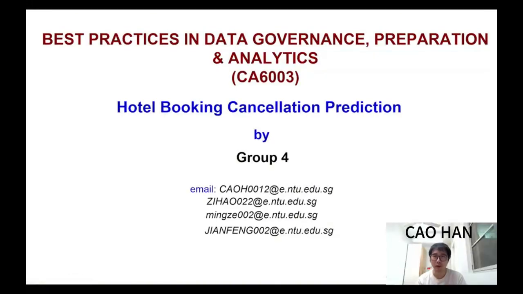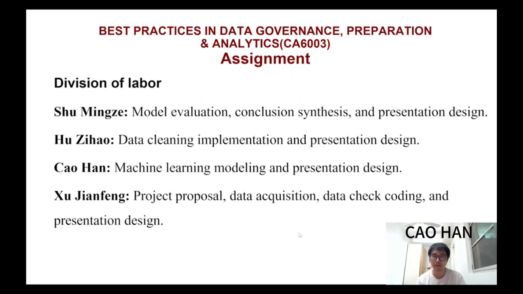Hello, we are Group 4, and welcome to our deep dive into data-centric AI practice. Our project, Hotel Booking Cancellation Prediction, served as a case study for the CA6003 curriculum. Today, we'll demonstrate how best practice in data governance and preparation can transform raw hotelier data into actionable predictive insights. This is our team division of labor.